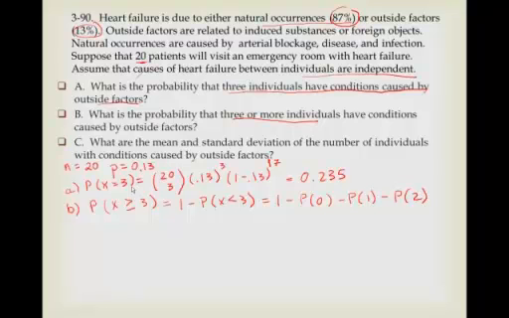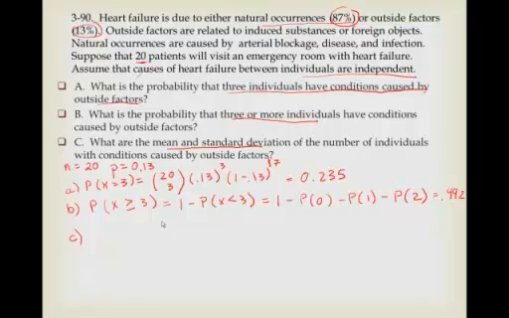And I think you can do the plugging and the chugging in there. Your solution should be 0.492. Now for C, what are the mean and standard deviation of the number of individuals with conditions caused by